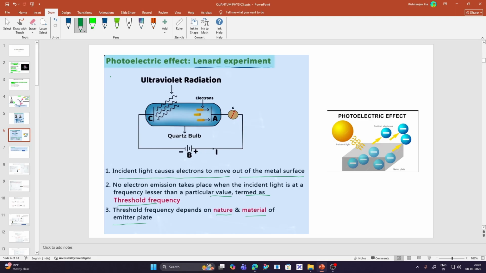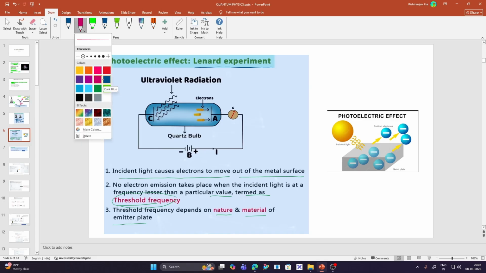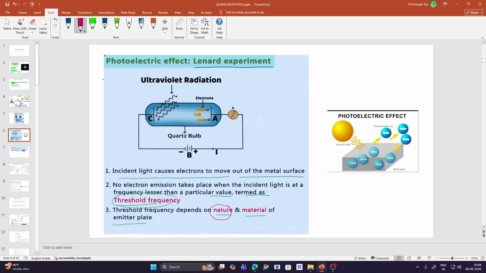After that only the electrons were emitted. So if the frequency is less than the required frequency, then there was no electron emission. This frequency was termed as threshold frequency, and this threshold frequency depends upon the nature and the material of the emitter plate. So this is what the photoelectric effect is in simple terms.